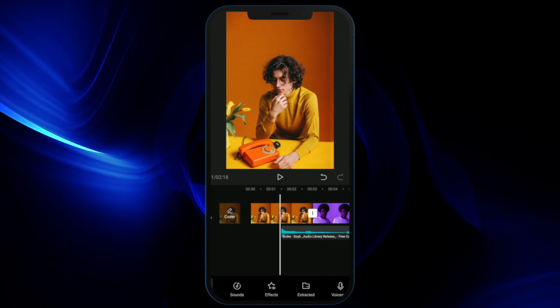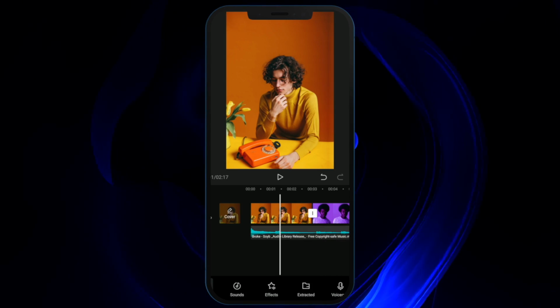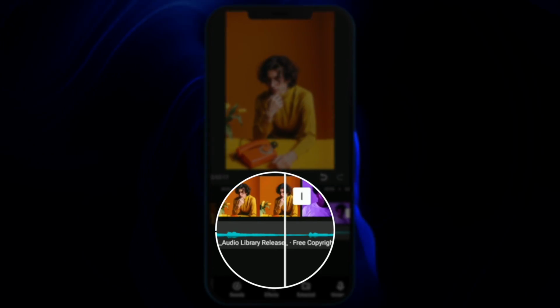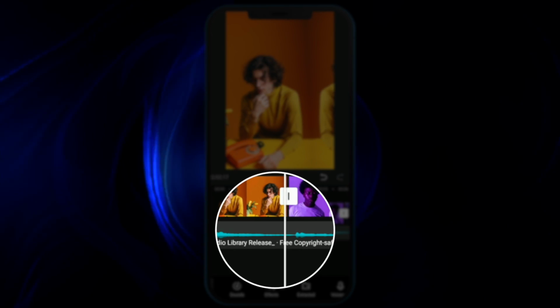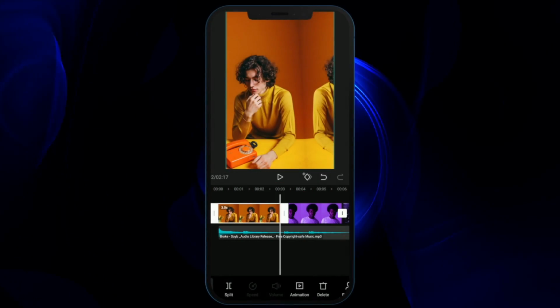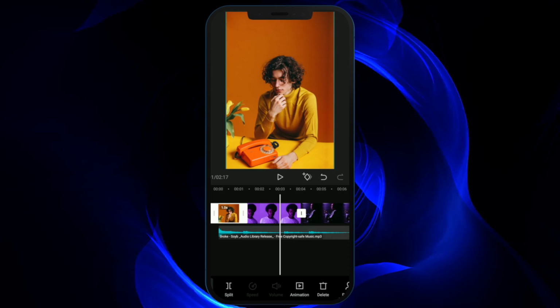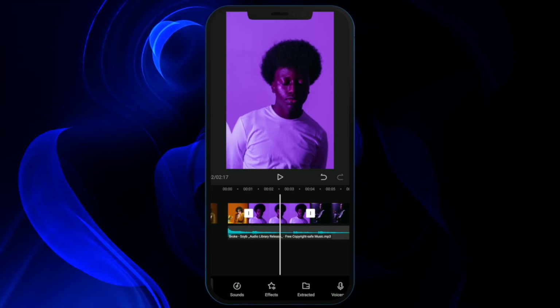clip and synchronize it with our video effect. By looking at the audio waveforms, you can see the beats of the music. So I'm going to select the particular photo and trim the size of the photo to the particular beat, and